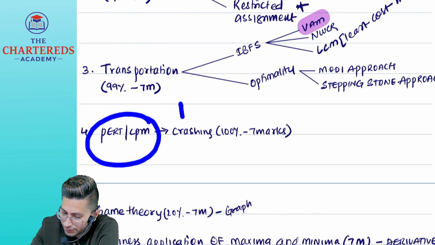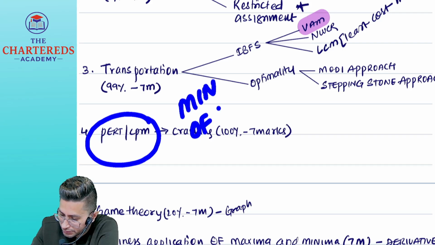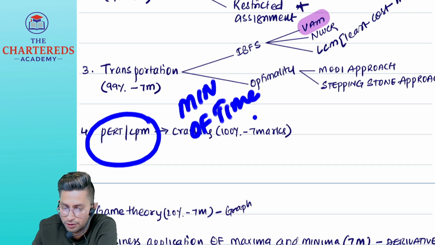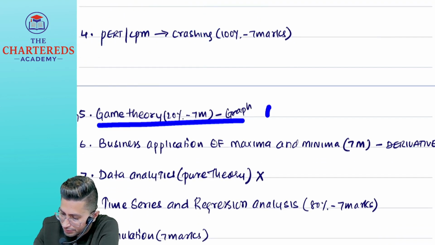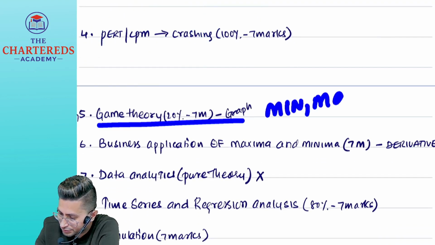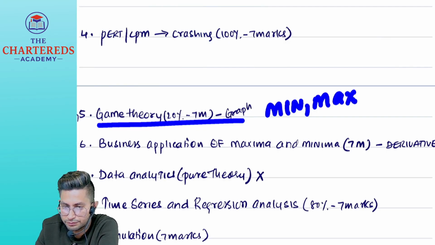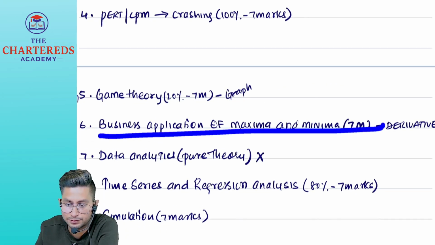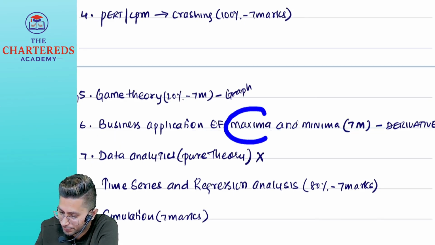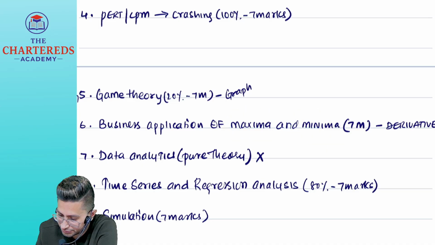PERT and CPM will be minimization of time. Then game theory, both minimization and maximization. Next, business applications of maximum minimum, the name itself tells you whether it will be maximization or minimization.